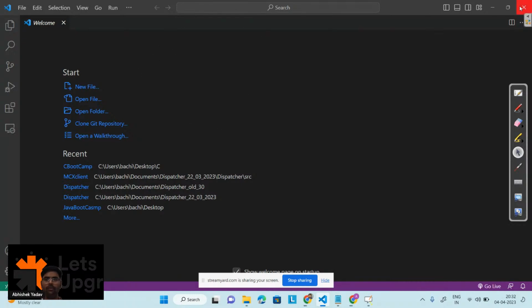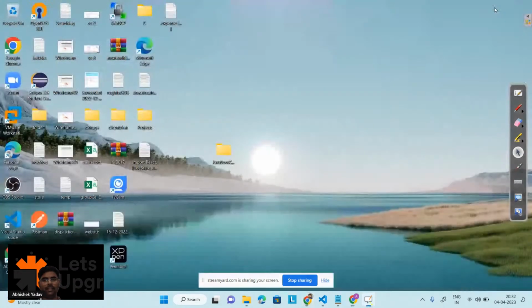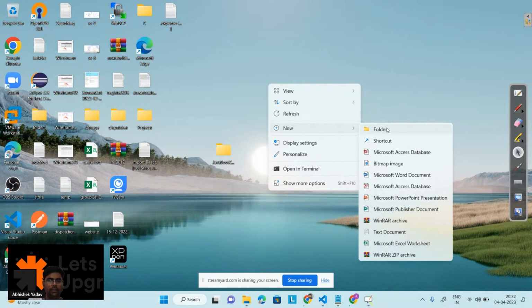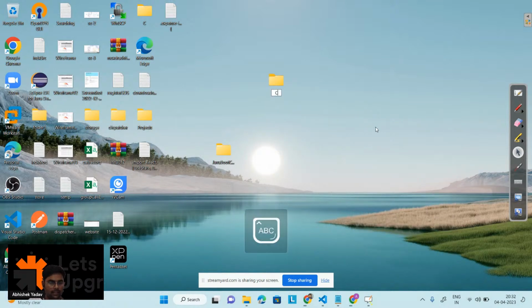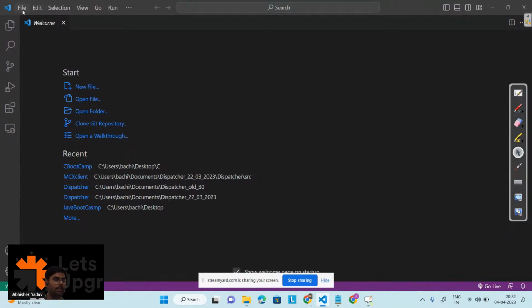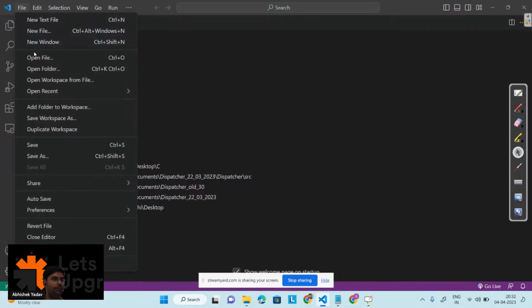So what you have to do now is create a folder. You can create that folder on the desktop, or in the documents, wherever you want. So I am creating a folder on the desktop here, that is C Bootcamp, right? After creating this folder, you have to navigate inside this folder from Visual Studio Code. How can you do this part? You have to click on File. After that, click on Open Folder. Okay.